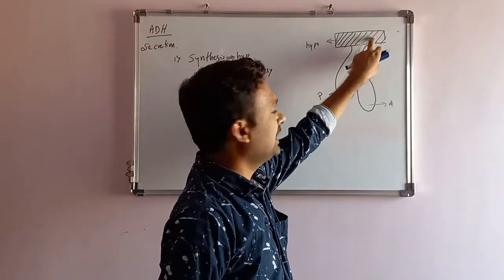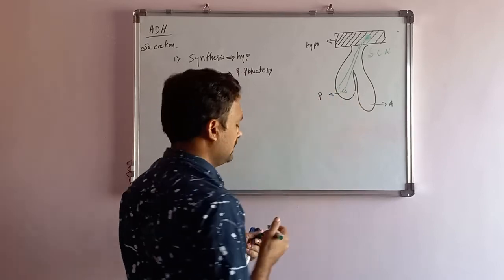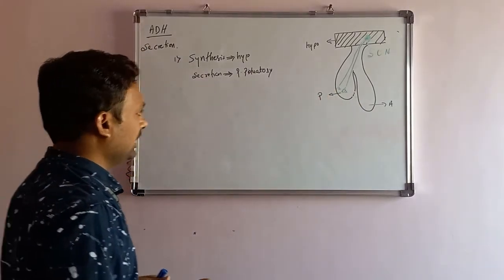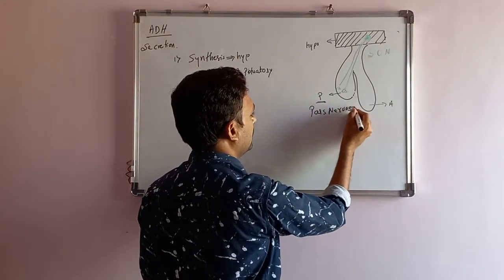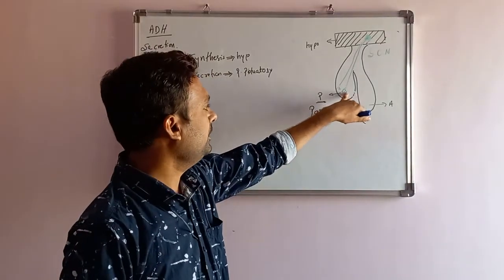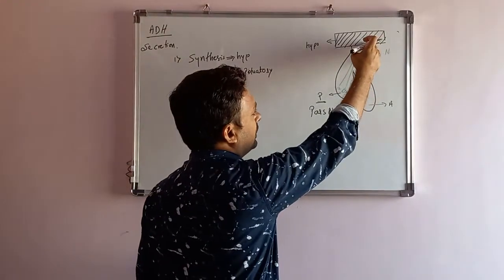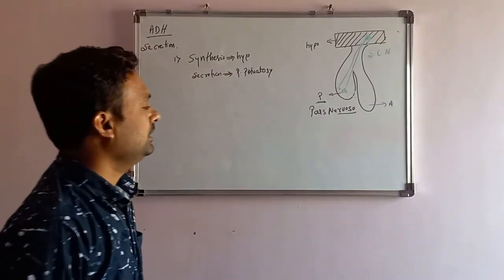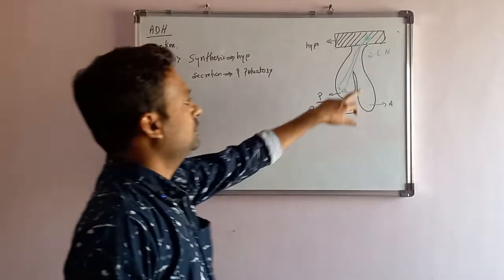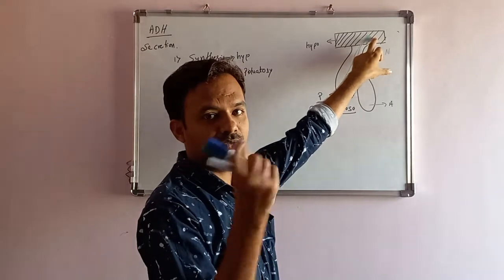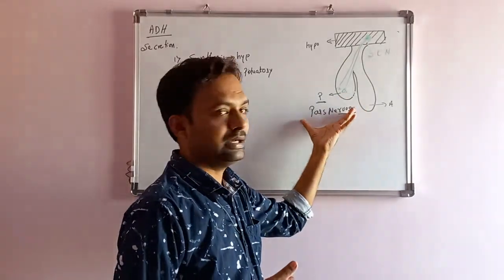This supraoptic nucleus secretes the ADH hormone, and that ADH comes and is stored in the posterior part of the pituitary, in a particular region called the pars nervosa.